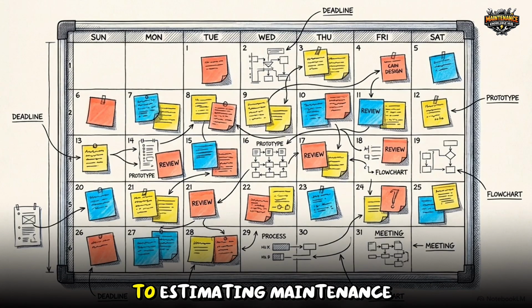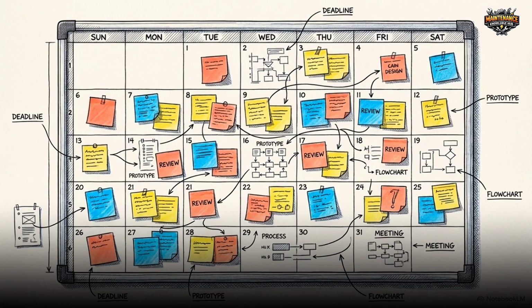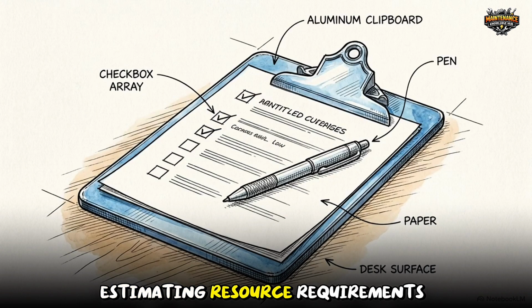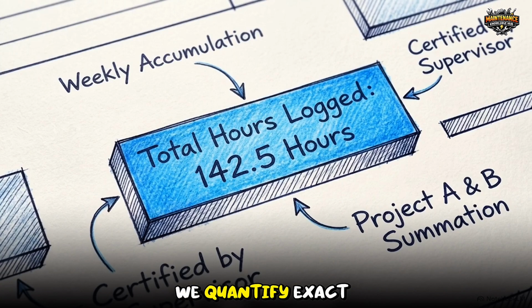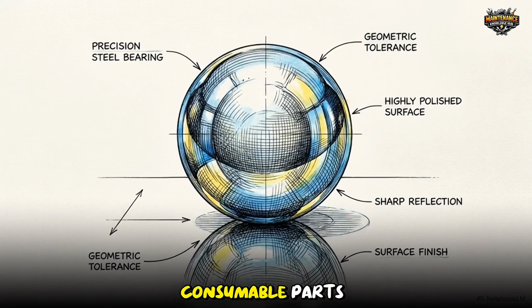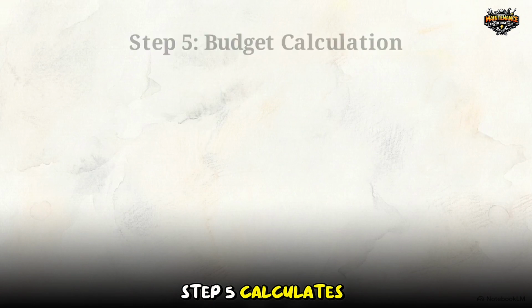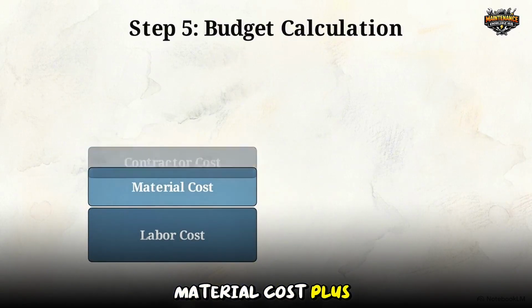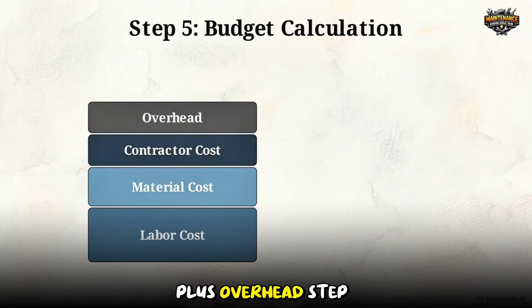Step 3 moves to estimating maintenance activities. We compile a schedule of every planned shutdown, daily inspection, and annual overhaul required. Step 4 demands estimating resource requirements. We quantify exact technician labor hours, required external contractors and specialists, and the necessary consumable parts. Step 5 calculates the budget. We pull estimates into the formula: labor cost plus material cost plus contractor cost plus overhead.